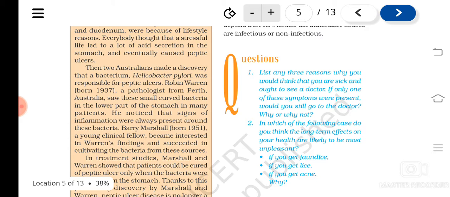So corona is an infectious disease, a highly infectious disease, isn't it? It is caused by a virus and it can spread from one person to another at a very high rate. So like this, when microorganisms move from one diseased person to another, it can cause diseases. Spreading of diseases also happens here. So these points are very clear to you, I hope. What we discussed is infectious and non-infectious diseases.